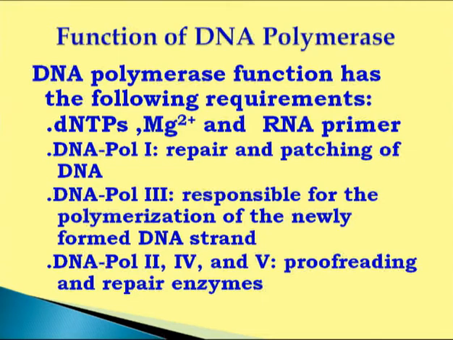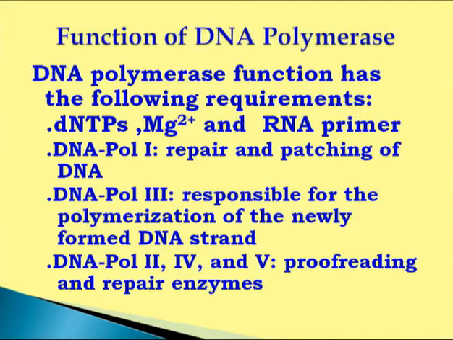These all require four dNTPs, which are precursors or building blocks of DNA molecules: dATP, dCTP, dGTP, dTTP, magnesium ions which act as cofactors, and then a primer. The primer is essential because it provides a 3' hydroxyl group which facilitates the binding of DNA polymerase at a specific site, and then it can add nucleotides in the 5' to 3' direction on the template strand.